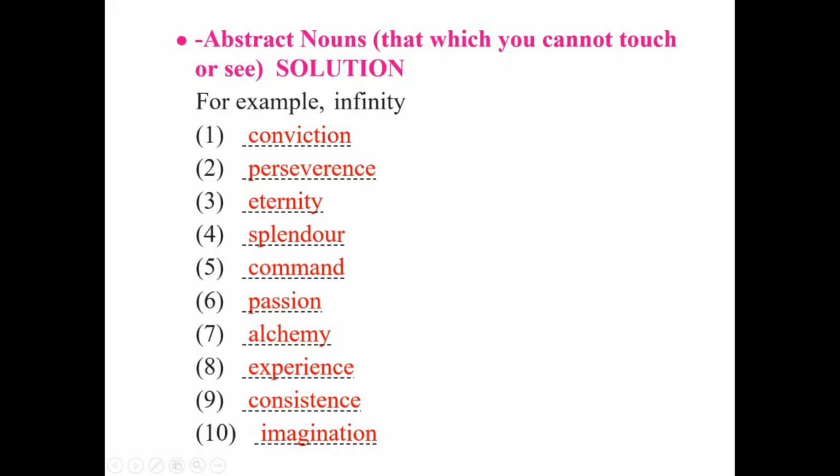Underline the verbs in the sentences below and say whether they are transitive or intransitive. Students, transitive verb means it needs an object. Intransitive verb means it does not need an object. Or in a simple way, I will tell transitive verbs. In case of transitive verb, change of voice is possible. Whereas in case of intransitive verb, change of voice is not possible. Let us see one by one.